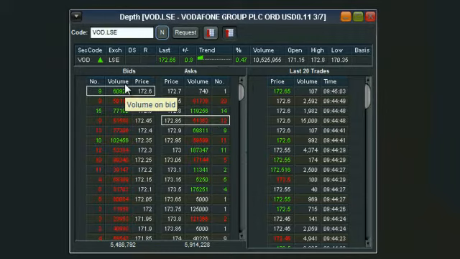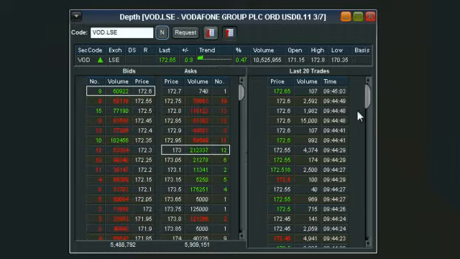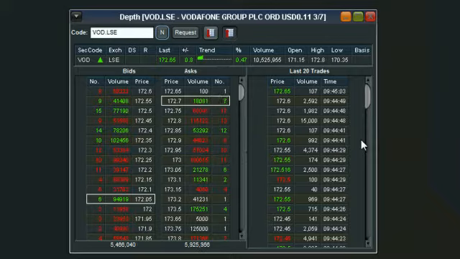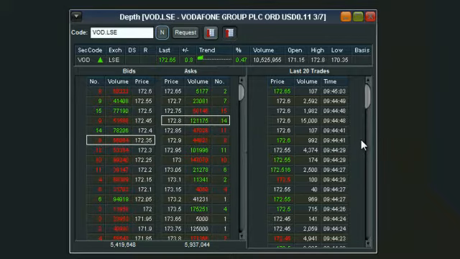So what happens is when a bid price and an offer price overlap, that's when a trade occurs, and you'll see them go through here on the right hand side. Being direct market access, this is live to the London Stock Exchange.